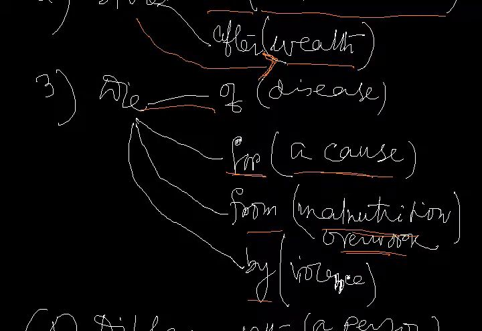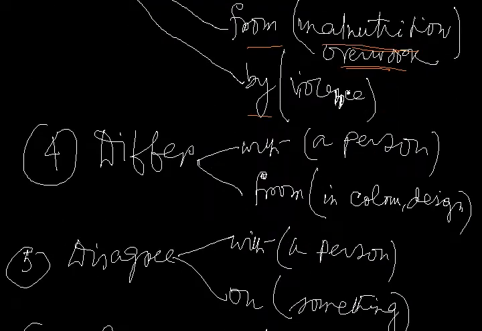Now let us come to the next verb, differ. When we say differ with, we differ with a person, that means a person's views. We differ with a person's views, but differ from expresses dissimilarity. It differs from you in color or design. That means dissimilarity. Now disagree with or disagree on. We disagree with a person or we disagree on something. So disagree is followed by the prepositions with and on. In both cases the meanings are different.